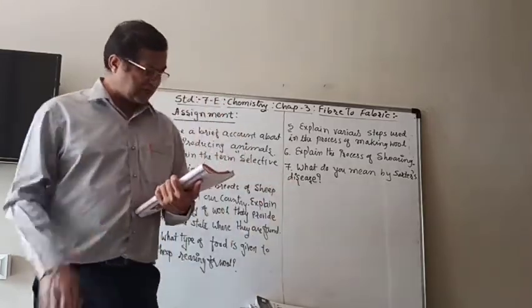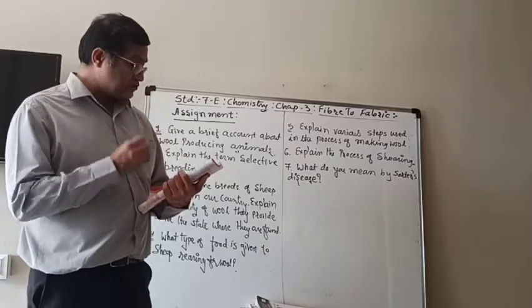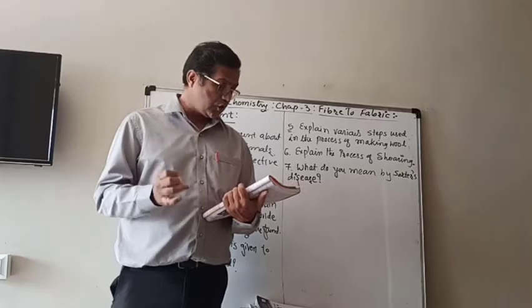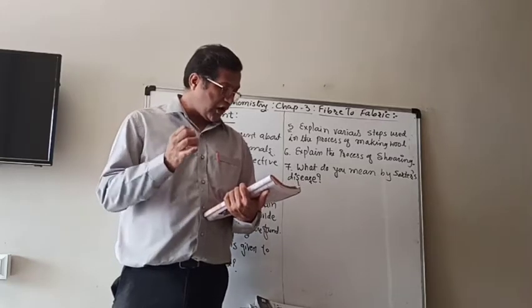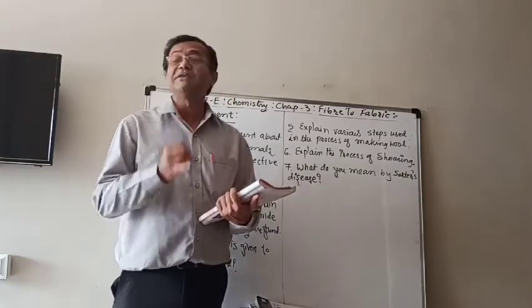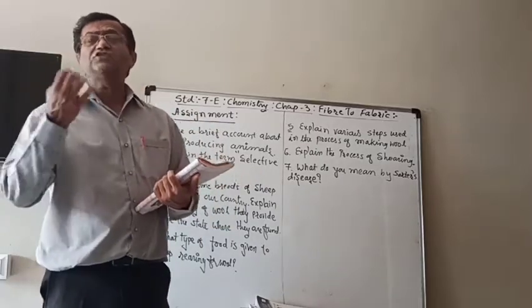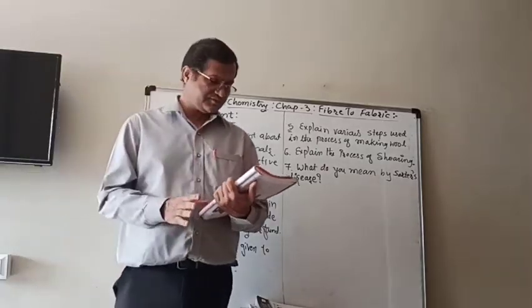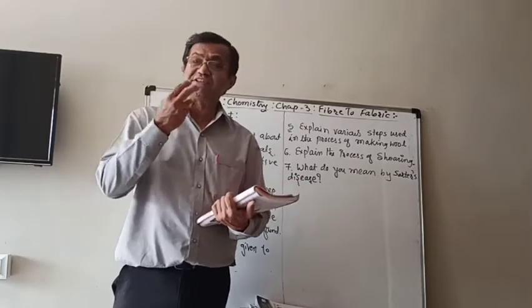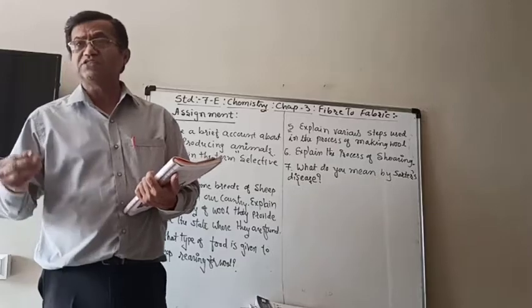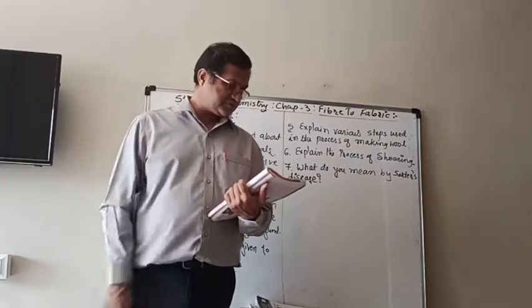But along with that, sheep rearers also feed them a mixture of pulses, corn, jowar, oil cakes and minerals also. Oil cakes means the material which is left after we take out the oil from the seeds, and that is known as oil cakes.